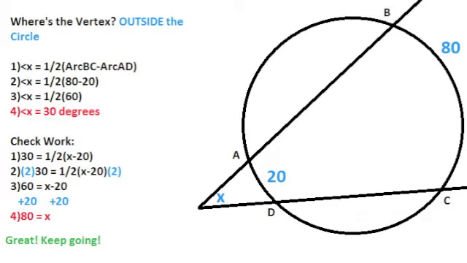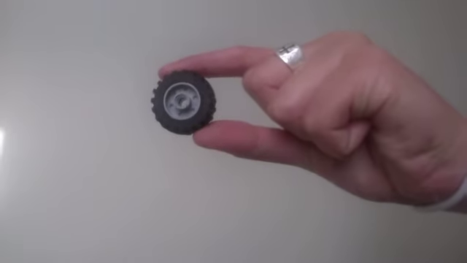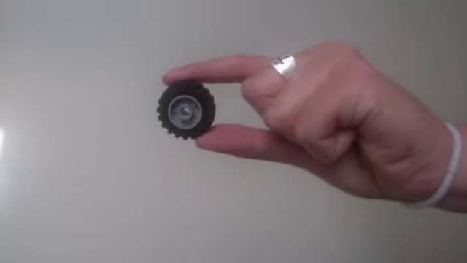Well, the pieces fit in our wheel, but let's check it. So 30 equals 1/2 of X minus 20. That is, if we were to plug in X for one of our arcs. If we multiply 2 by each side, we can get rid of the half, which gives us 60 equals X minus 20. Add 20 to both sides because you're simplifying for X, and you get 80 equals X. Congratulations, you found our new wheel.